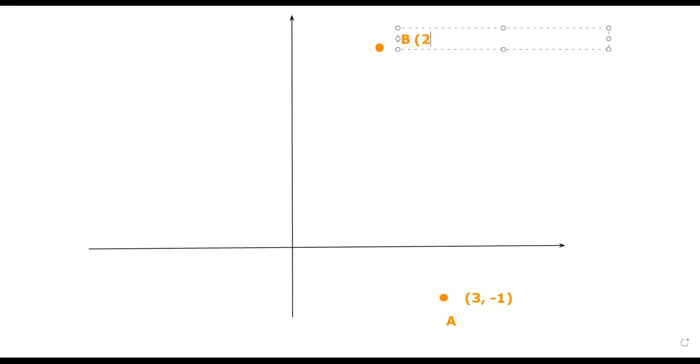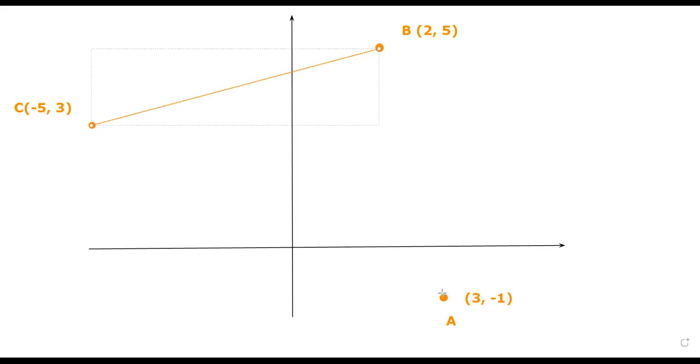Point B, 2, 5. And finally, we have our point C. Our point C is -5, 3. So our point C is somewhere like here. C, -5, 3. So how can we calculate the area? When we join these 3 points together, how do you calculate the area of this triangle?